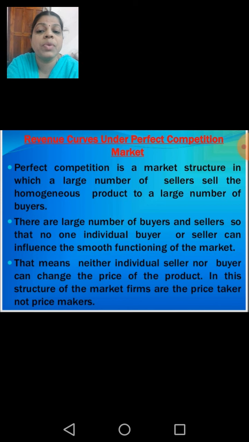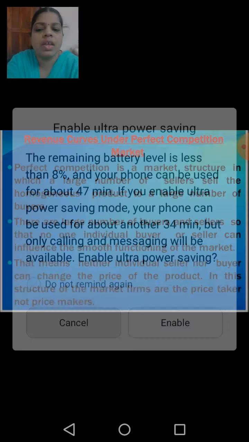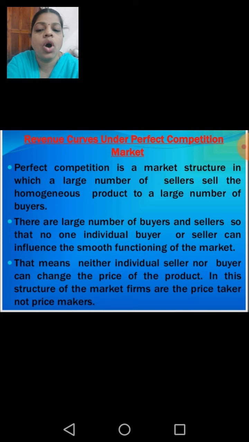Homogeneous means the same products, equal in what? Quality, size, package. So it is identical, with no other changes in the products. That is homogeneous, isn't it? The opposite is heterogeneous. So here it is a homogeneous product to a large number of buyers.